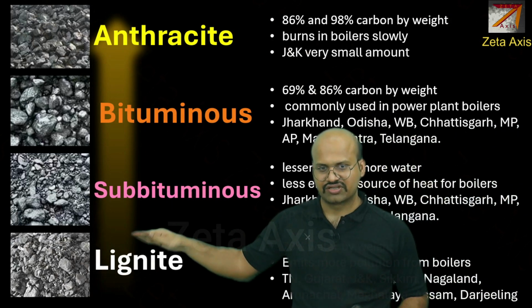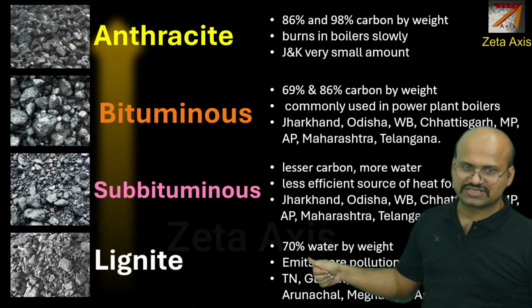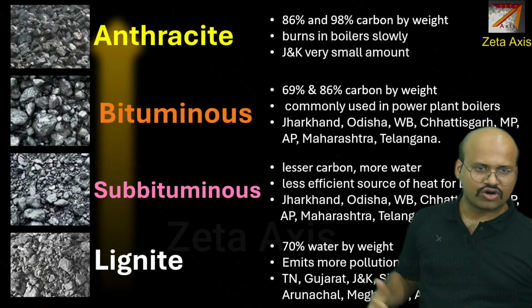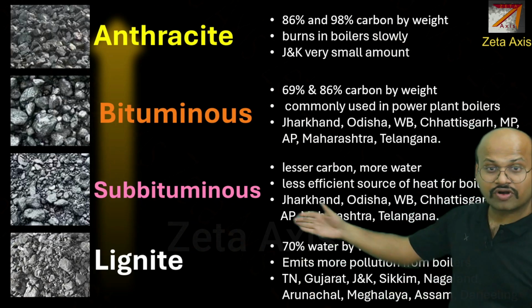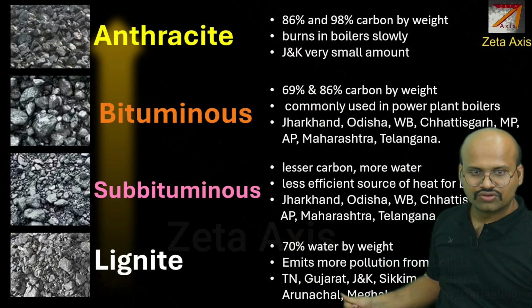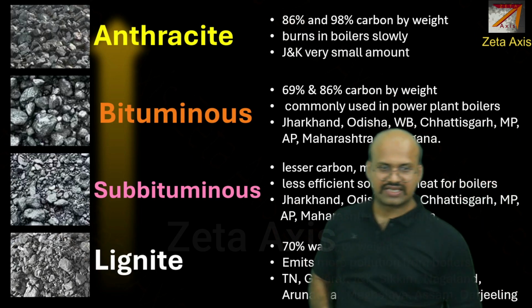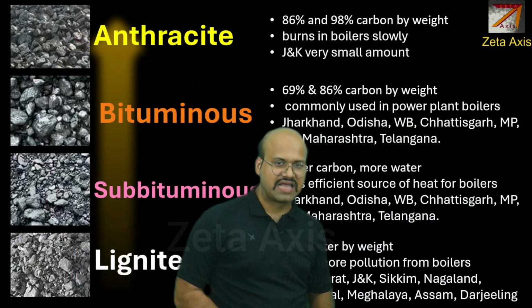And the lowest quality of coal is lignite. Lignite has 70% water content and around 20 to 25% carbon. It emits more pollution than each of these coals, and it is found in Tamil Nadu, Gujarat, Jammu and Kashmir, Sikkim, Nagaland, Assam, Meghalaya, Arunachal Pradesh and Darjeeling.